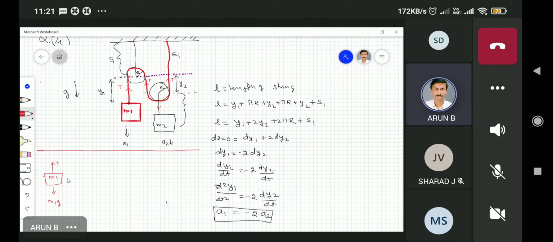and this is m1g. In this case I can express the diagram. What is the total force? It is equal to m1g minus T, because T is constant everywhere, which is equal to m1a1. This is equation 1. Now for the other case, twice T minus m2g.